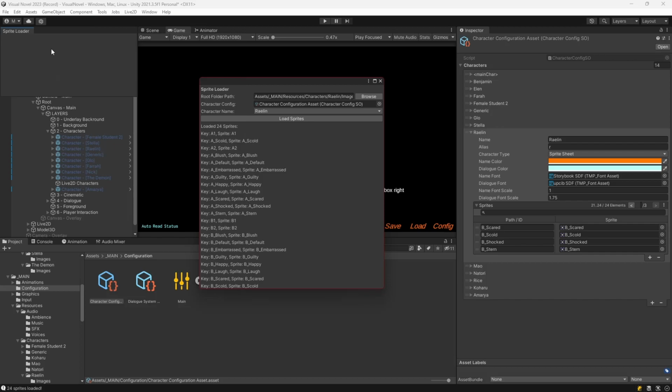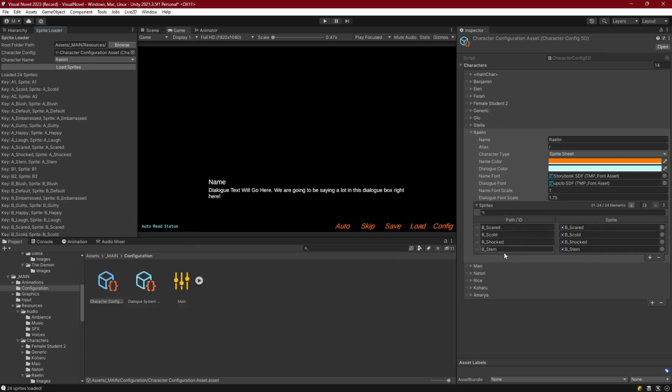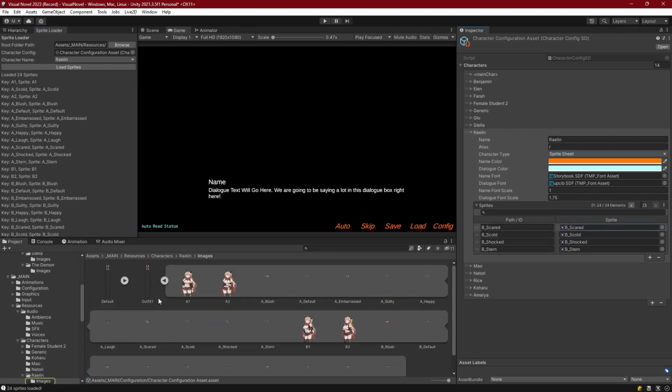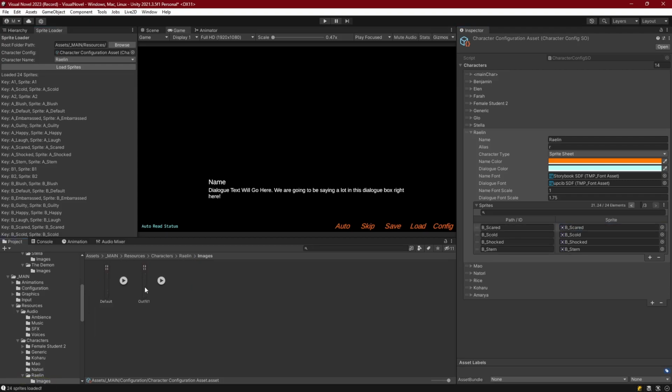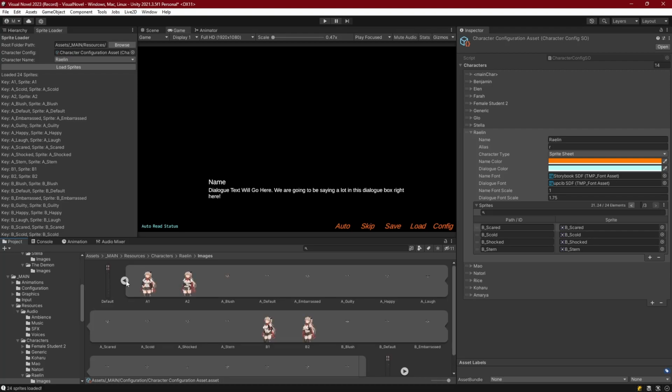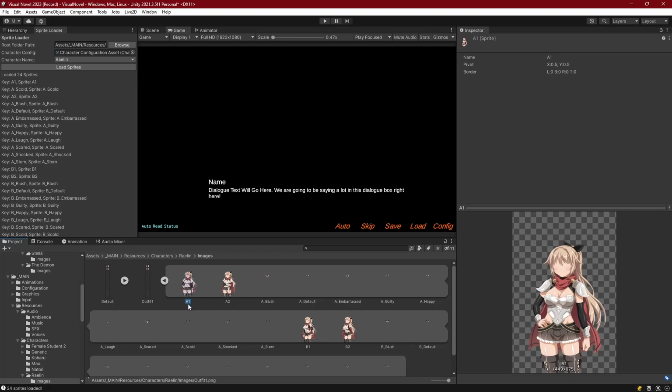Now, first off, let me dock this over here. You'll notice that I didn't actually get any new entries, because the items in the second list are actually named the same thing as the items in the first, which means if we try to enter keys for the same ones, it's not going to work. It's going to see an entry already exists, or actually, it's going to overwrite the sprite. So what we would do for each different outfit is we would have to name the sprites different things.